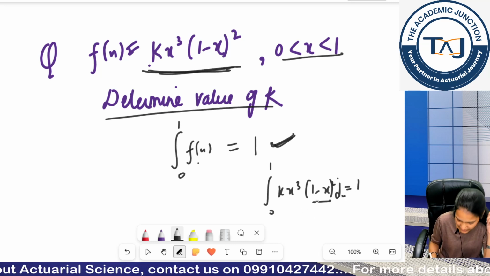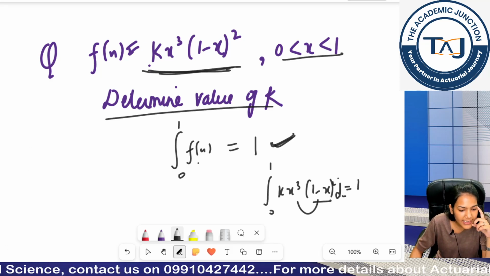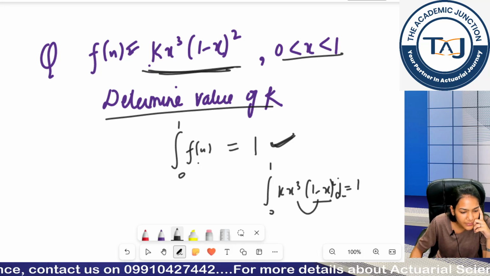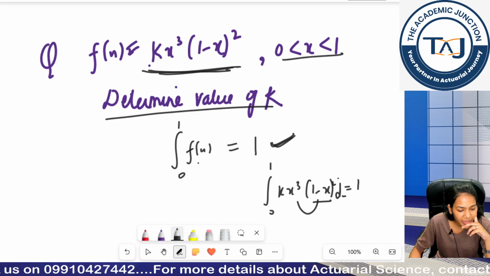So you open up the brackets, you multiply the things and then you integrate. Basic integration. Guys, come on, do it. And give me the answer. What is k coming out to be? Waiting for 2 minutes.